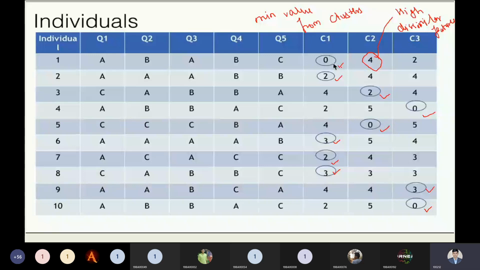Why? Because the features are not matching, they are dissimilar, so it contains the high value. So we will choose only those having the minimum value. That is the point you need to keep in mind. So now it is clear to all right now.